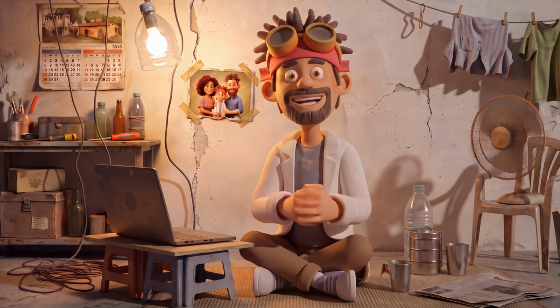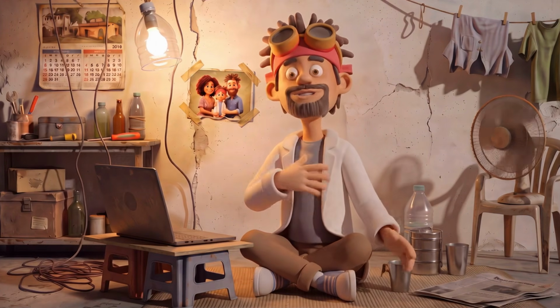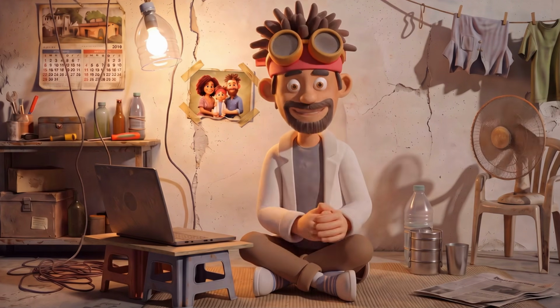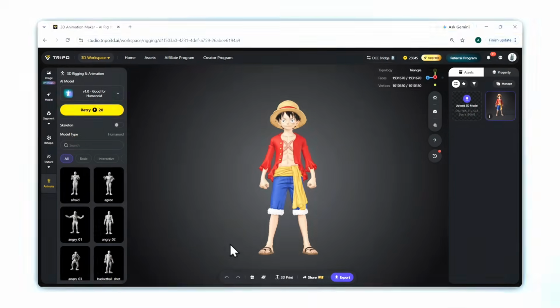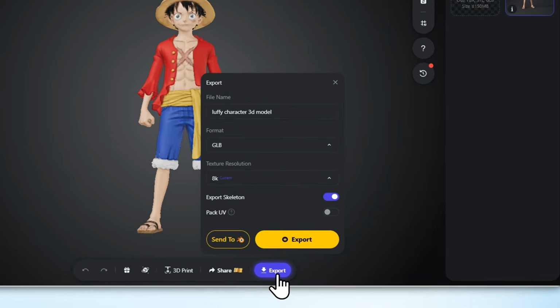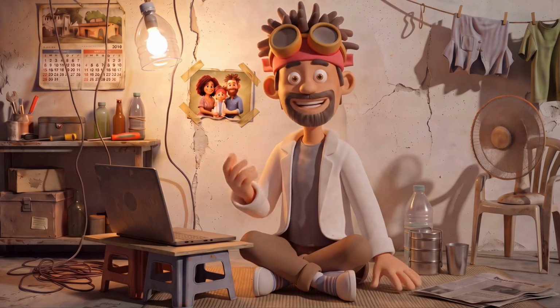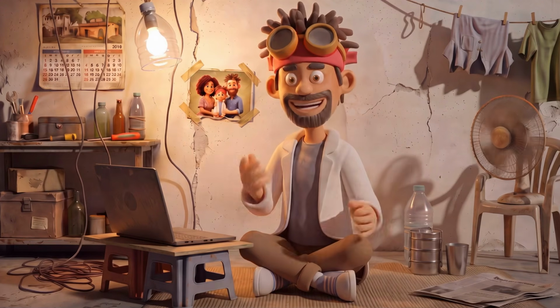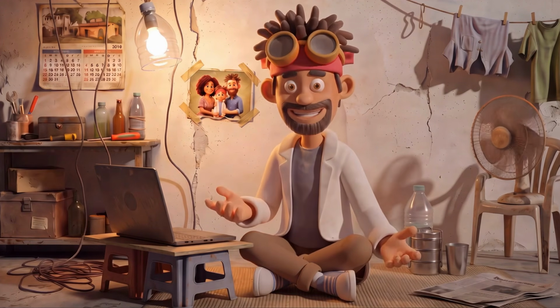Normally, to animate a 3D character, you first have to create a bones and rigging setup inside the character and then set up its movements. But here, I didn't have to do any of that manually. And once the animation is ready, you can also export your 3D model directly from here. But so far, we've only seen this process with a relatively simple character. But the real fun begins when you start converting complex images into 3D.